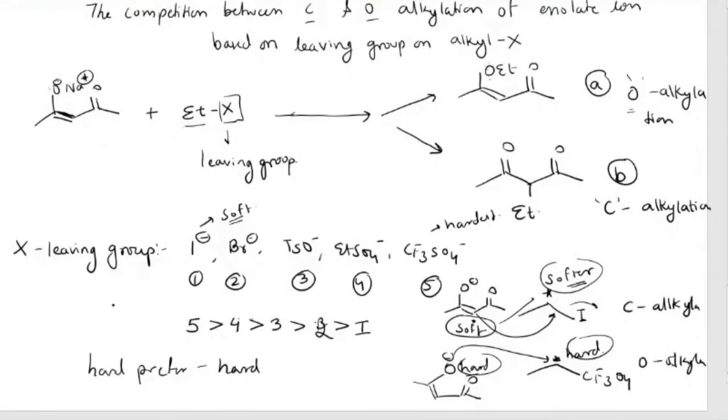If you compare in this series, there will be more O alkylation with triflate compared to iodide ion. So this is the order of O alkylation. So this is about C and O alkylation of enolate ions based on the leaving group on alkyl.